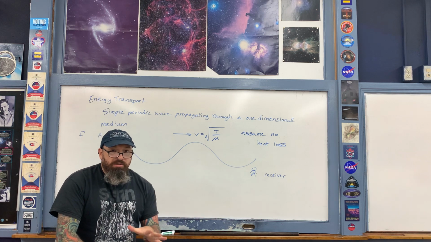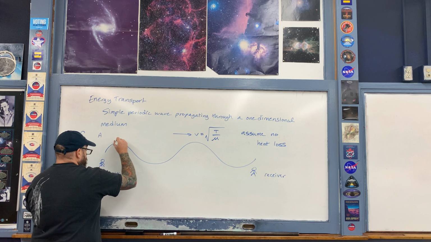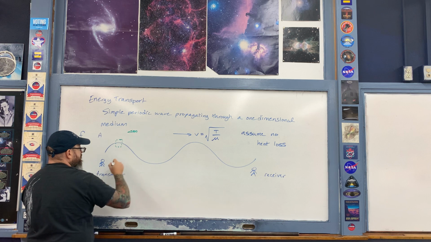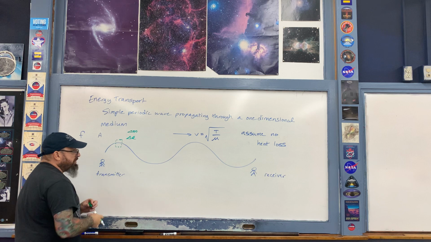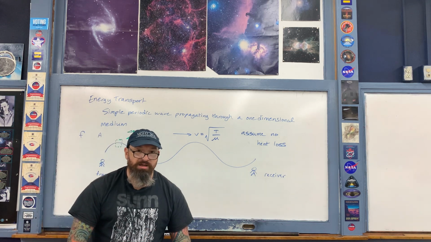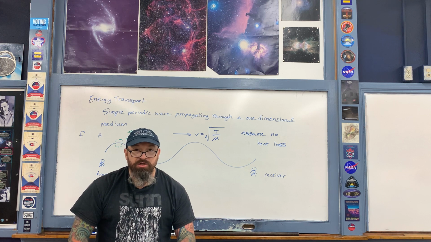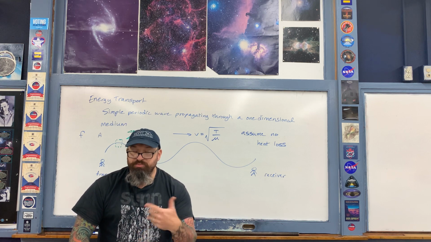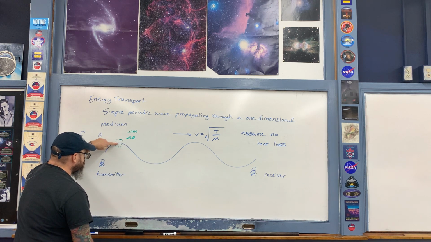Now what we do is we take a look at a small section of spring, like so. This is a small section of spring that has a mass delta m associated with it. It has a length delta L associated with it. And this small section of spring is in simple harmonic motion. Recall that the total energy E of a simple harmonic oscillator is 1/2 K a squared, where K is the spring constant. Now, when I say spring constant, I'm talking about an imaginary spring constant associated with this section of the medium as it oscillates up and down in simple harmonic motion.